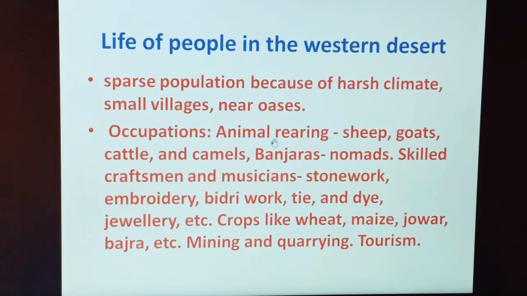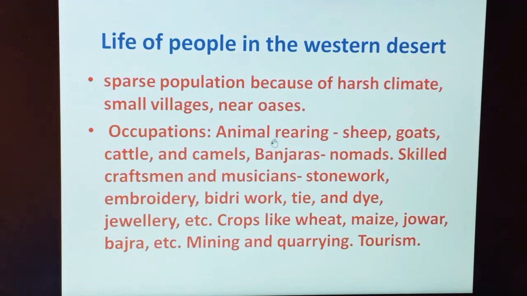Students, I think you all are thinking whether the life of people in the Western Desert areas is comfortable or not comfortable. So, students, the life of people in the Western Desert areas is not comfortable. This is due to harsh climate conditions. This region is sparsely populated. Most of the people live in small villages and most of them are near oases. Here, water is easily available for domestic and agriculture purposes.